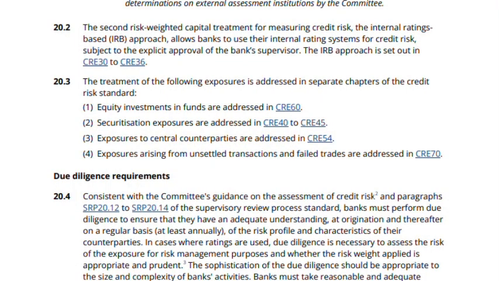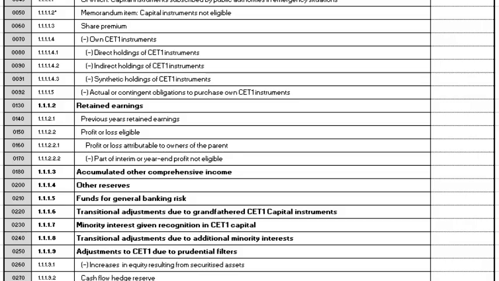The second approach, the internal ratings-based approach, is subject to the explicit approval of the bank's supervisor and allows banks to use their internal rating system for credit risk. The total capital ratio must be no lower than 8%, and it's reported using three templates.